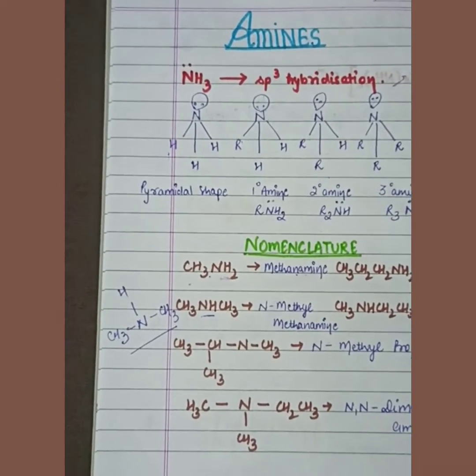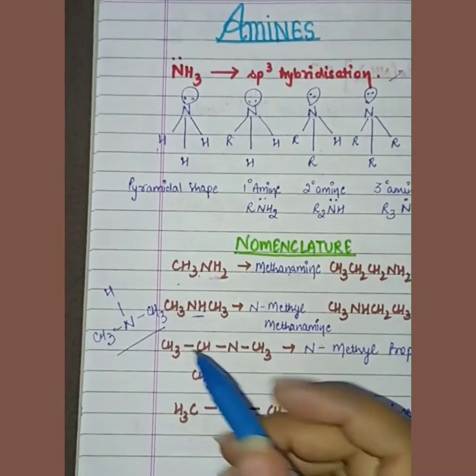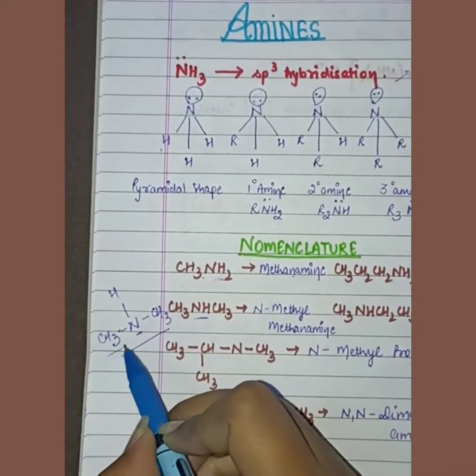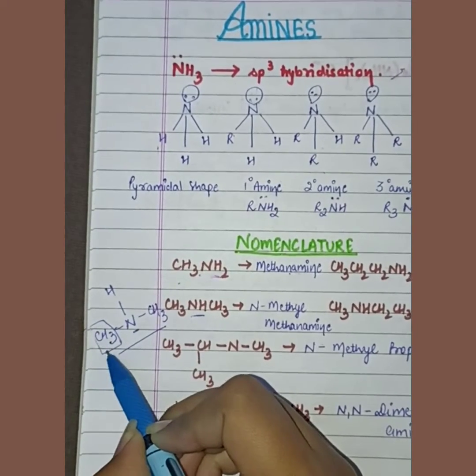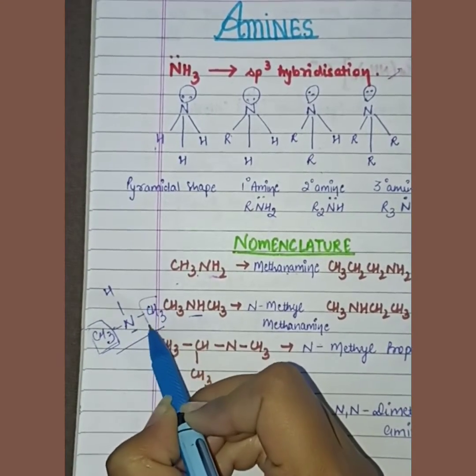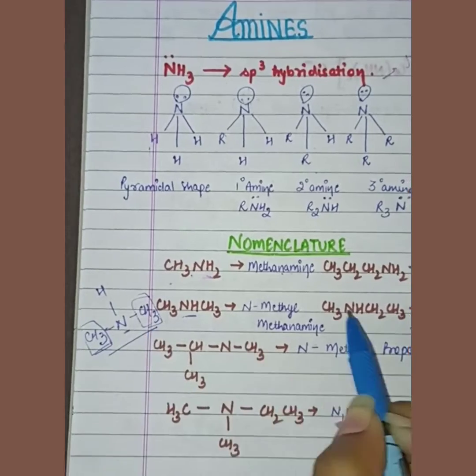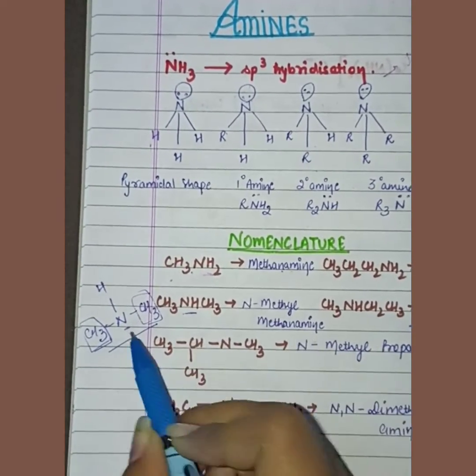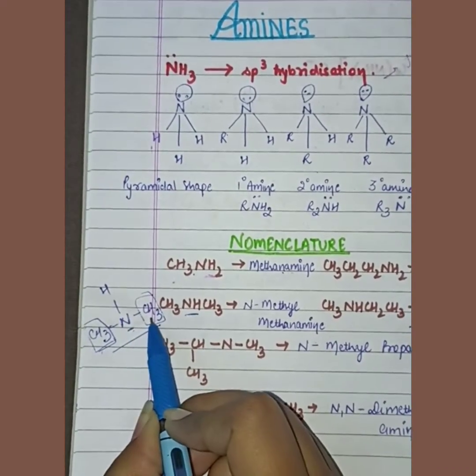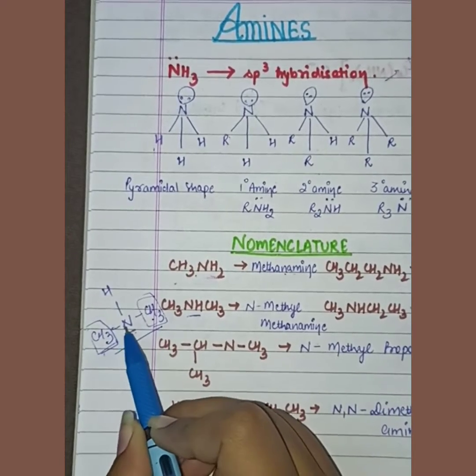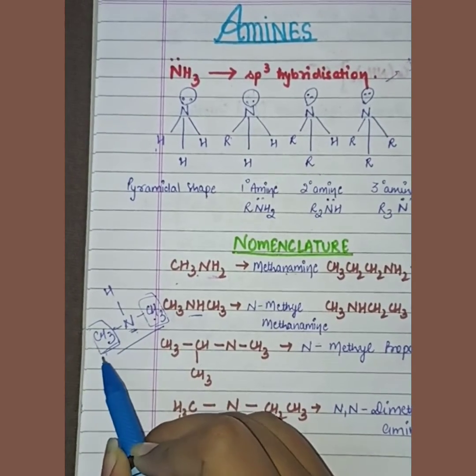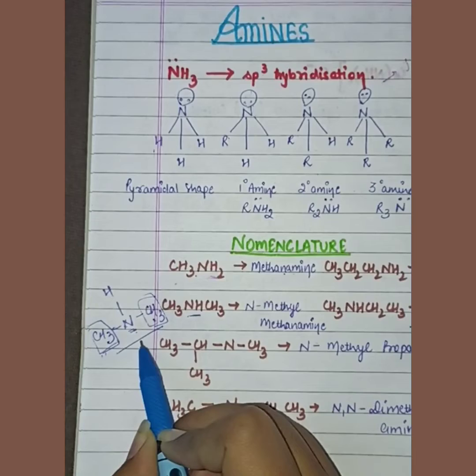Now how will we write this? One carbon is methyl, and here it also has one carbon, so it is called methanamine. So N-methylmethanamine.